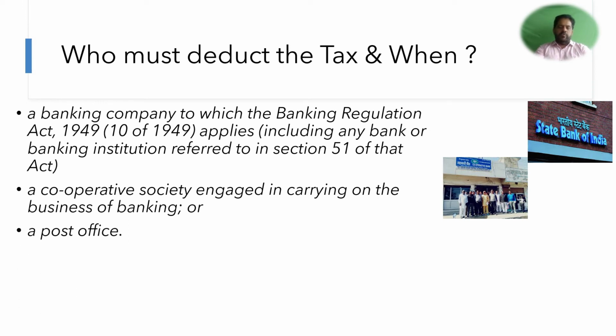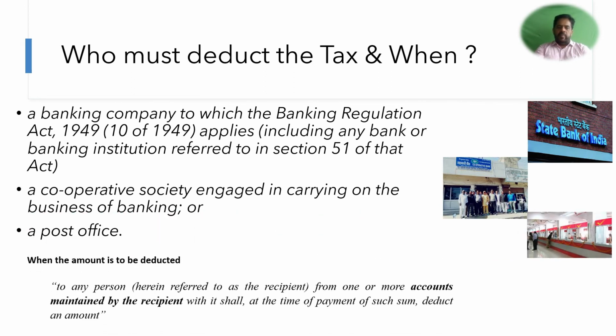Or the post office, they are also supposed to deduct the tax whenever the amount withdrawn from one or more accounts maintained by the recipient with that particular entity is above the specified limit.